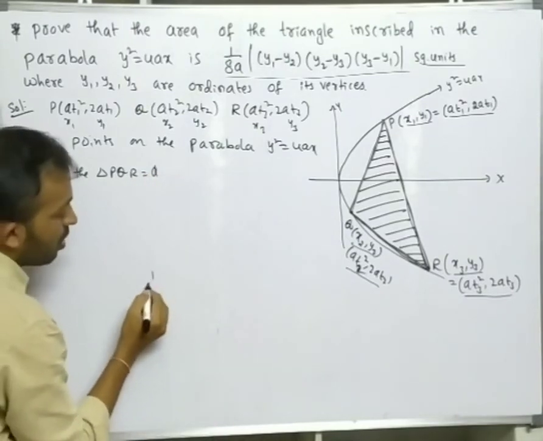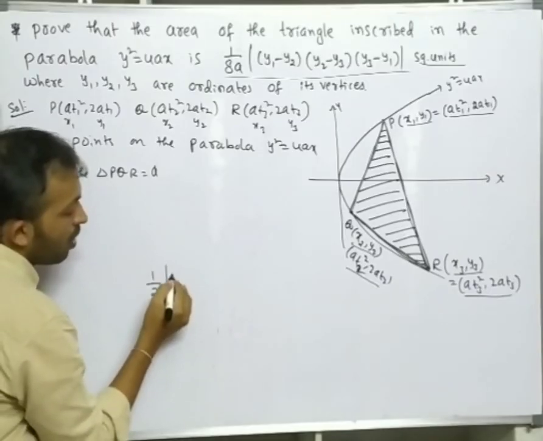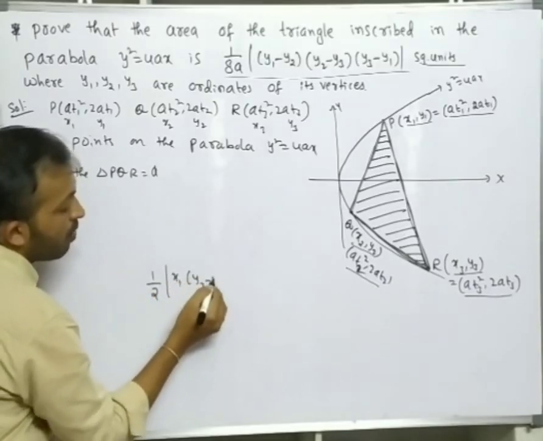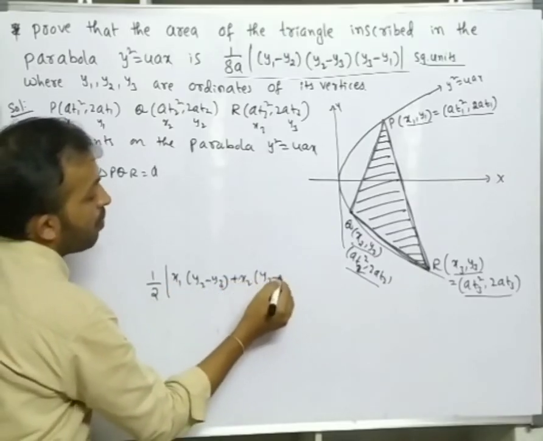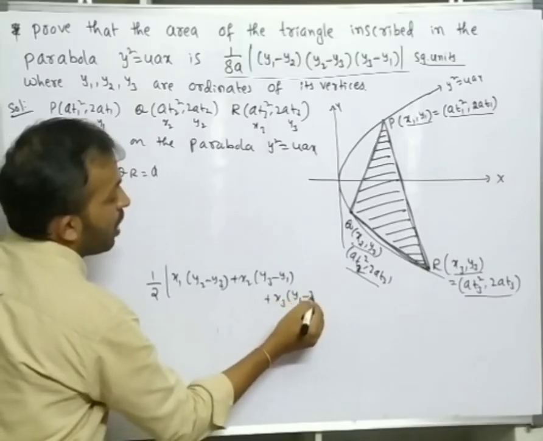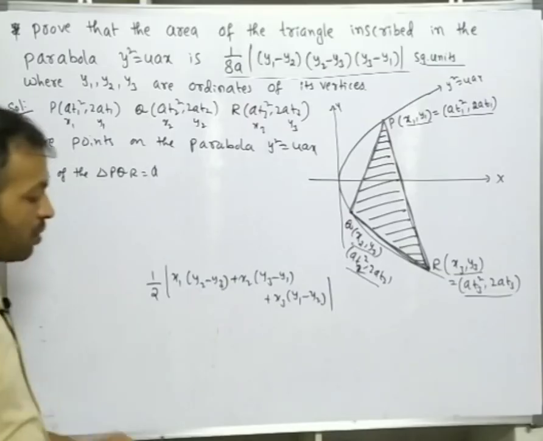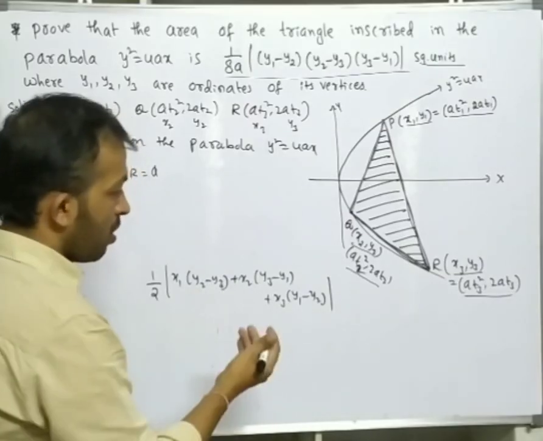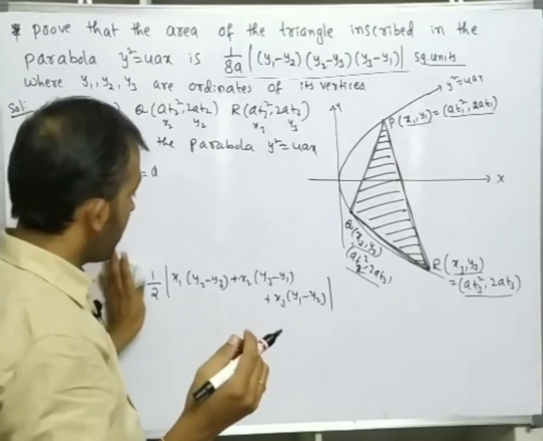in 10th class you learned about that formula. In intermediate also: 1 by 2 modulus of x1 into y2 minus y3 plus x2 into y3 minus y1 plus x3 into y1 minus y2. So by using this formula we can find the area of this triangle, but in one step you may face some difficulty.